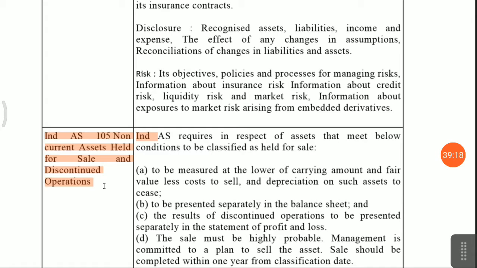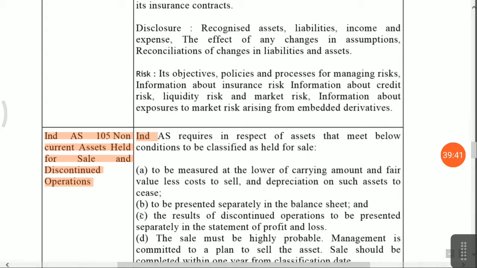There are certain conditions specified in the Indian accounting standard. When you classify your assets as non-current assets held for sale, those conditions should be fulfilled. What are the conditions?